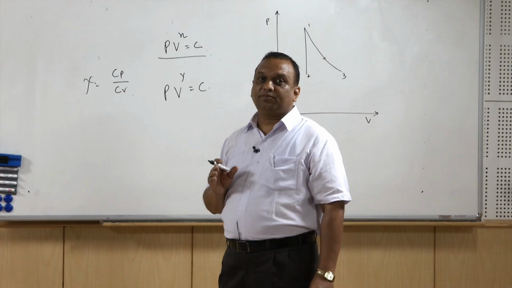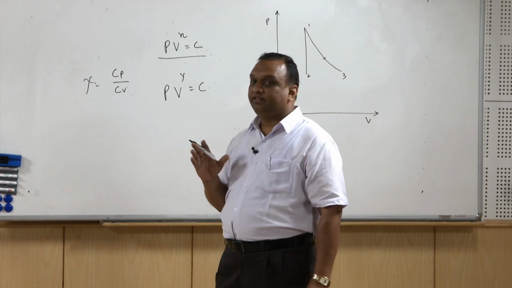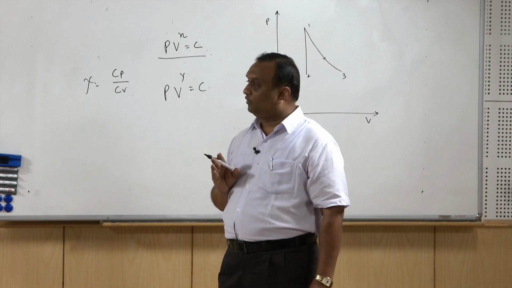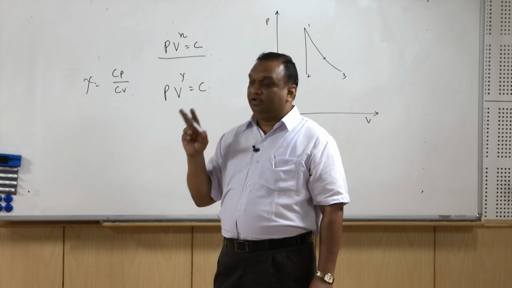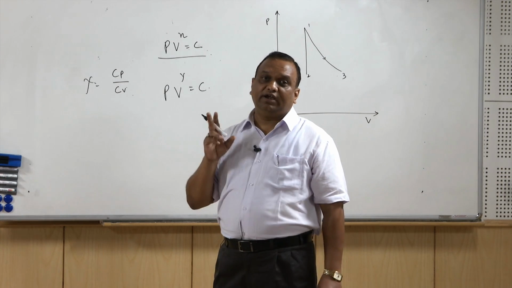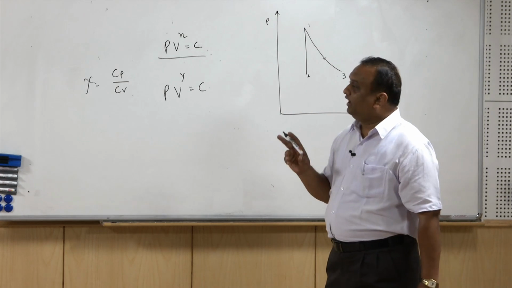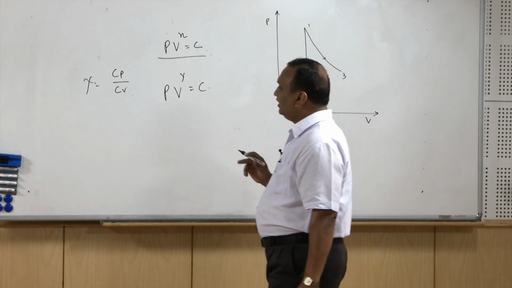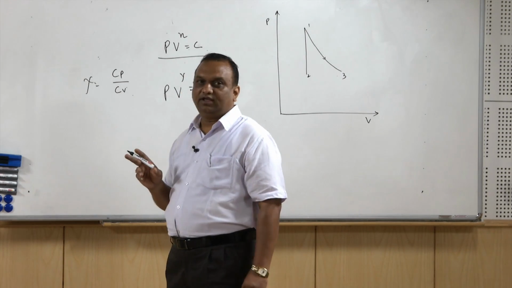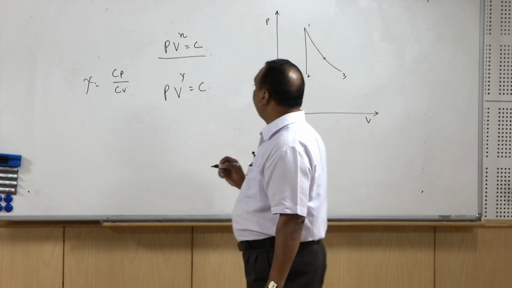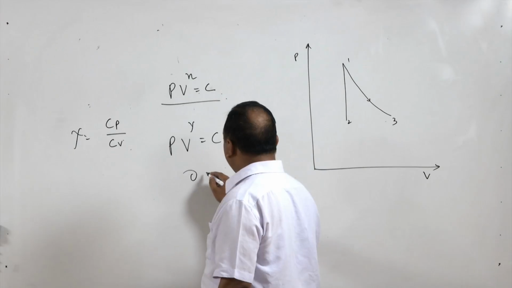But in an adiabatic process, the condition is only that there should not be any heat interaction with the surroundings, while entropy generation due to internal resistance of the system can take place, right. So, that is why a reversible adiabatic process can only be the isentropic process, where the change in entropy is 0.